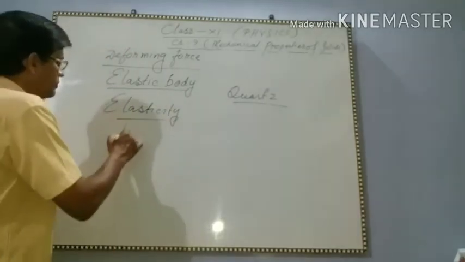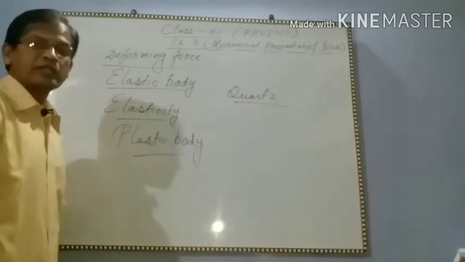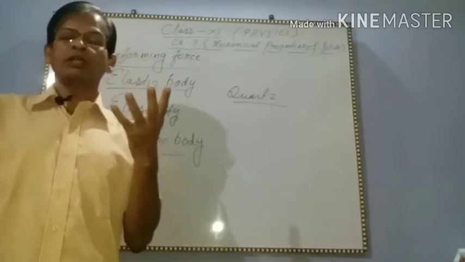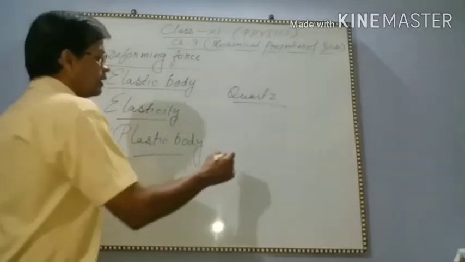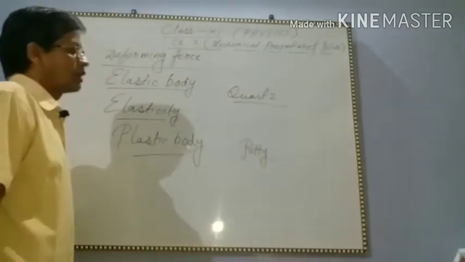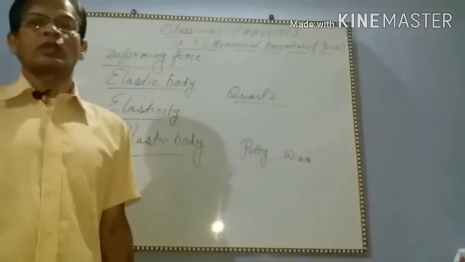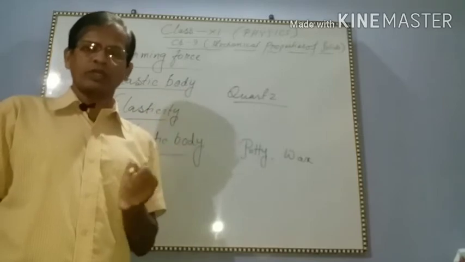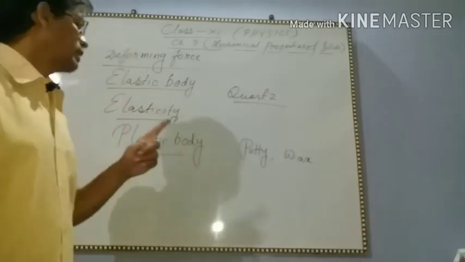Plastic body. What is a plastic body? A plastic body means that if the deforming force is removed, the body will not get back its original shape and configuration. This is called a plastic body, like putty, wax, cow dung. If deforming force is applied on a body and then removed, and the body does not get back its original shape and configuration, then these bodies are called plastic bodies.